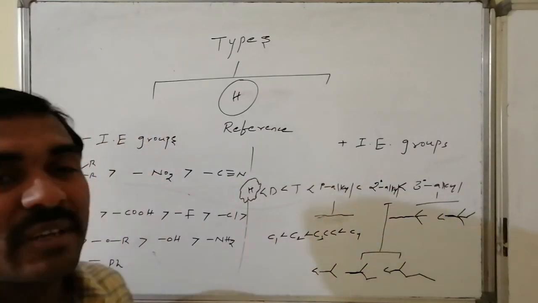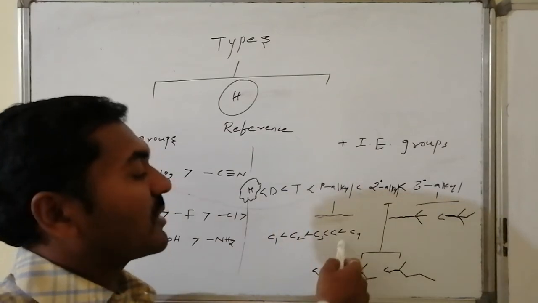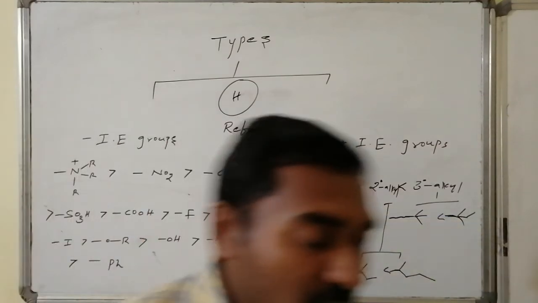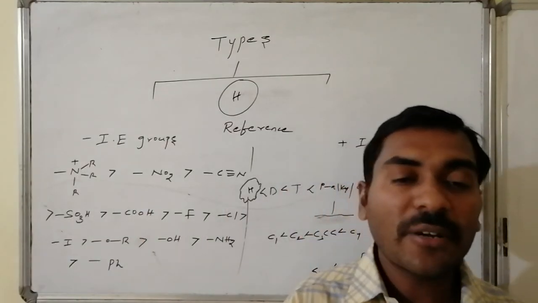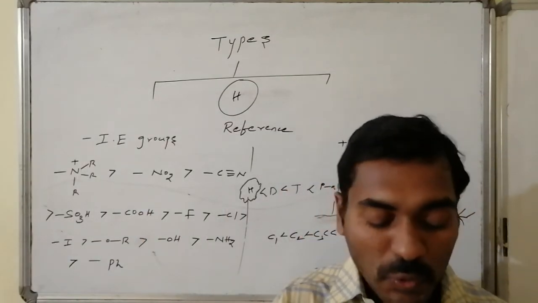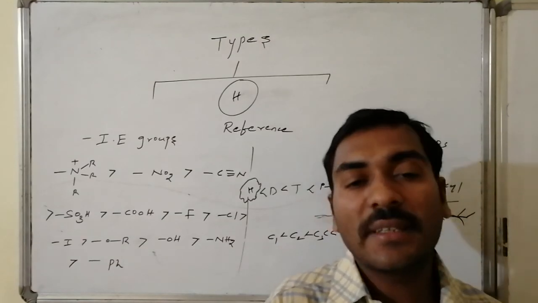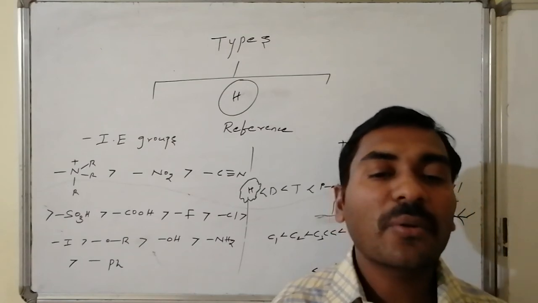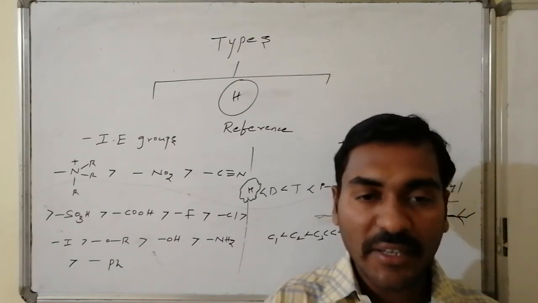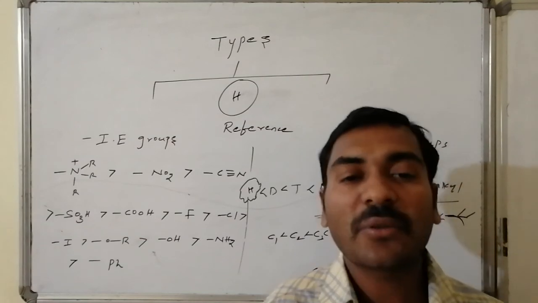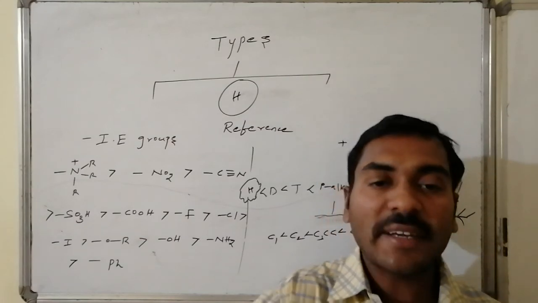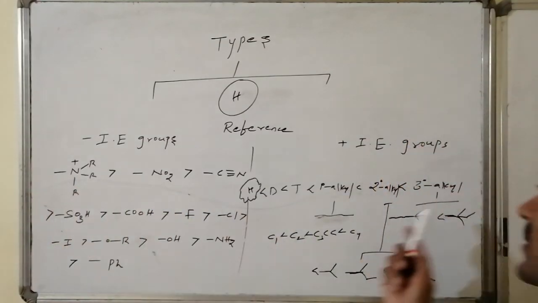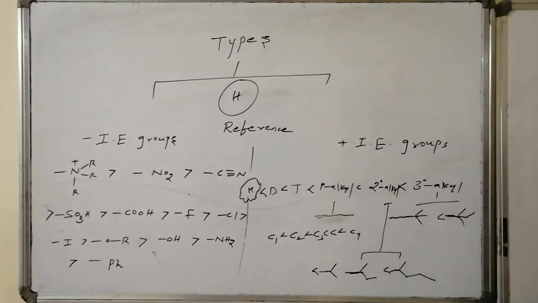Similarly, in the case of primary also, a lengthy chain of 4 carbon atoms, butyl, propyl, ethyl, methyl, is having the least. Thus the inductive effect is present on behalf of the net electronegativity of the group's active atom connected with the carbon present in the straight hydrocarbon. If it is more electronegative, more withdrawing ability is there, it can attain more electron density, and being more electronegative, it attains more negative charge, that is a more minus inductive effect group, and all these are more positive inductive effect groups.